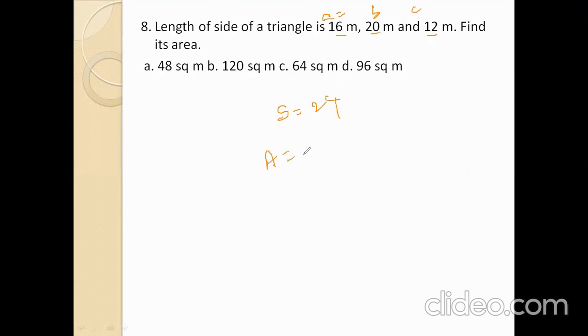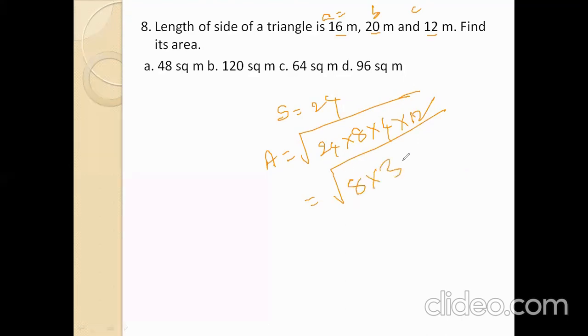Area formula: square root of S into S minus A, 24 minus 16, 8; S minus B, 24 minus 20, 4; S minus C, 24 minus 12, 12. Under the square root, 24 can be written as 8 into 3, and 12 as 4 into 3.